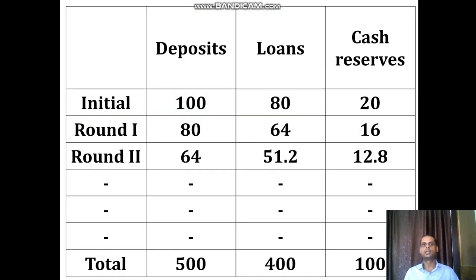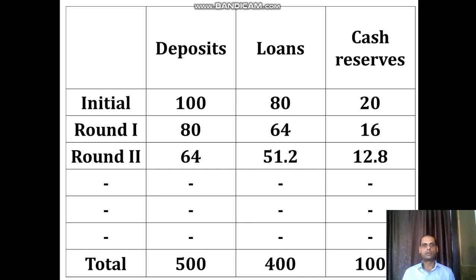In round one, again rupees 80 comes to the banking system, because the borrowers make the payments by check only, and they give the check to the person to whom they have to make the payment. Actually, that cash is not withdrawn; every time the check is used for withdrawing.